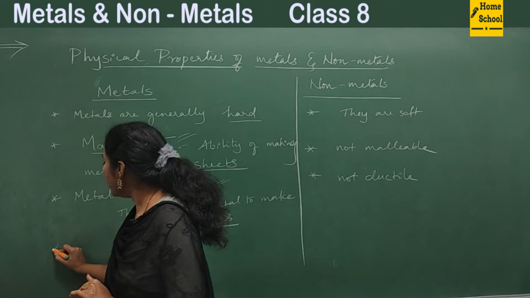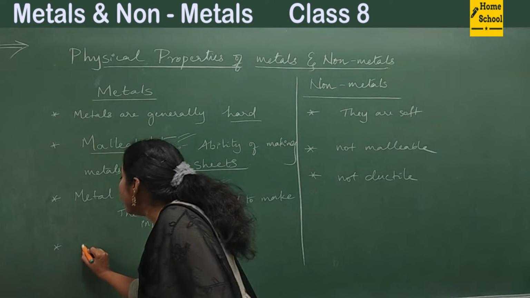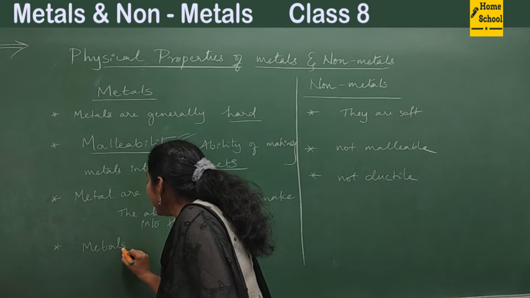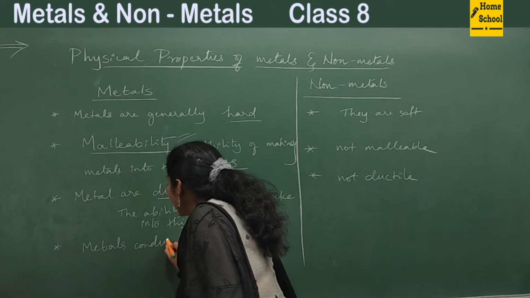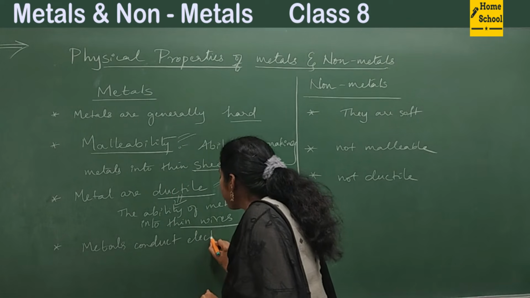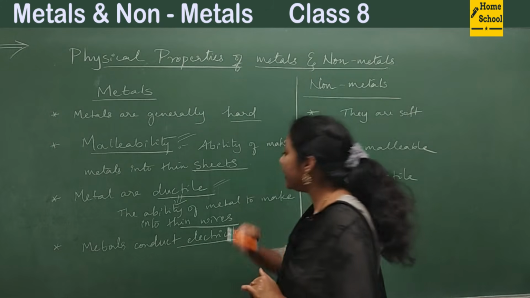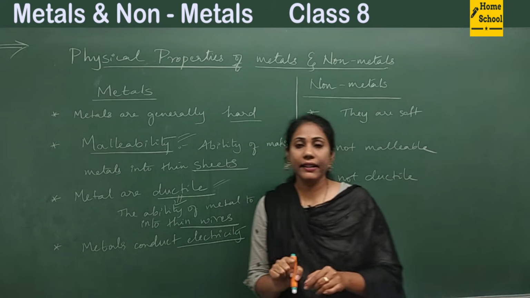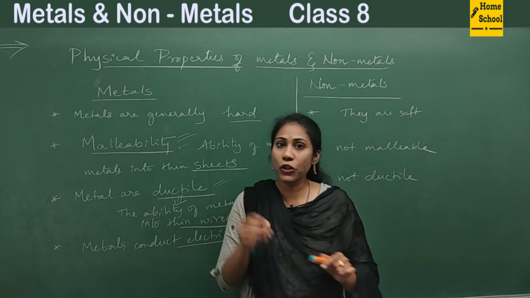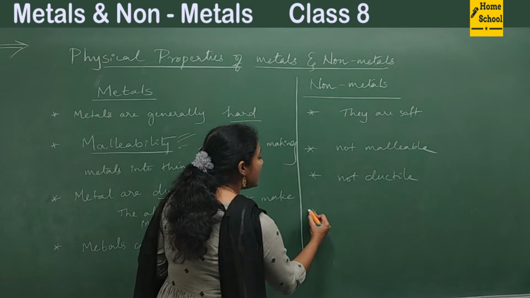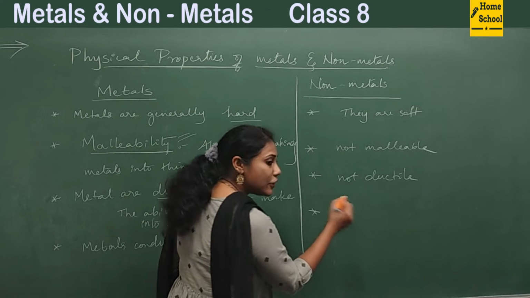And coming to the next property, metals conduct electricity. This is very important. That means these metals have the ability to carry electric current from one place to another. Whereas non-metals are poor conductors of electricity.